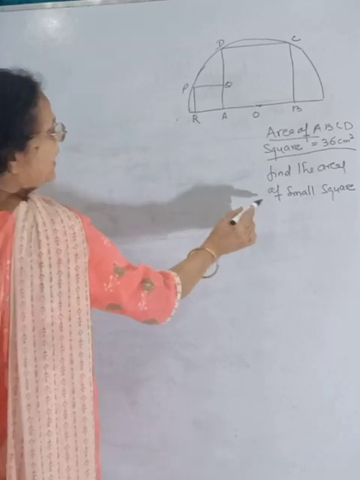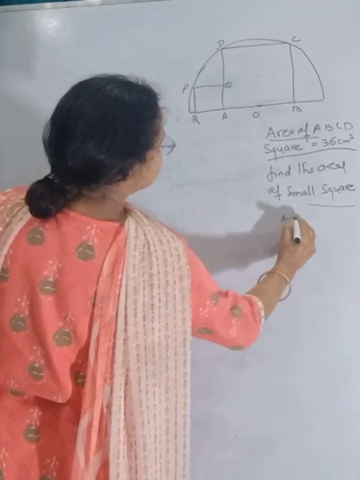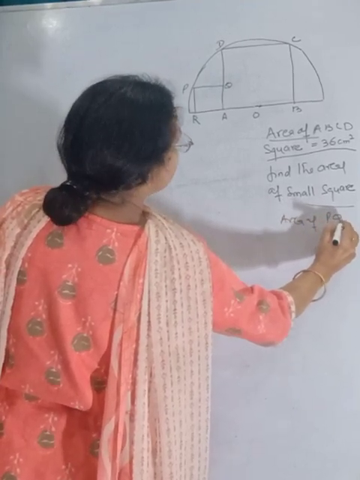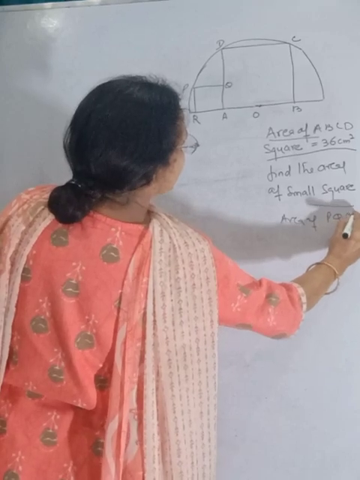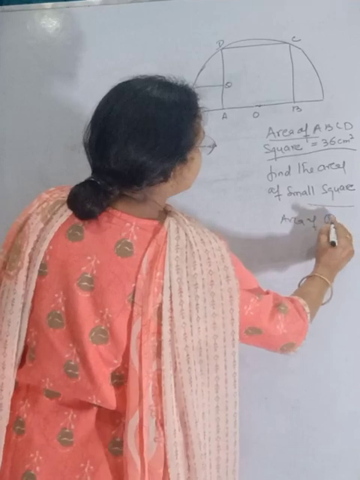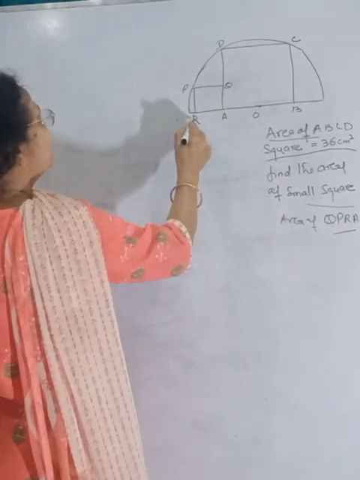We have to find the area of the small square. It means we have to find the area of P, Q, A, R.